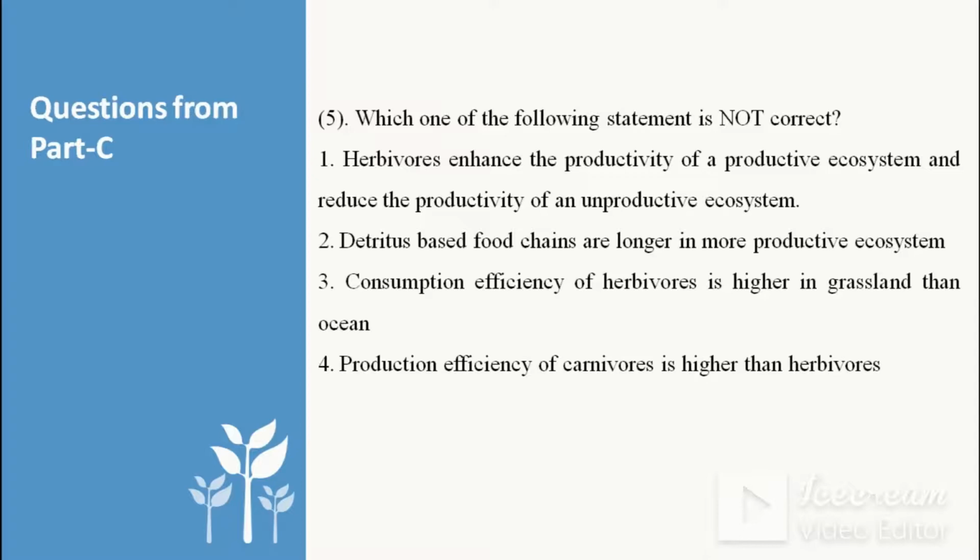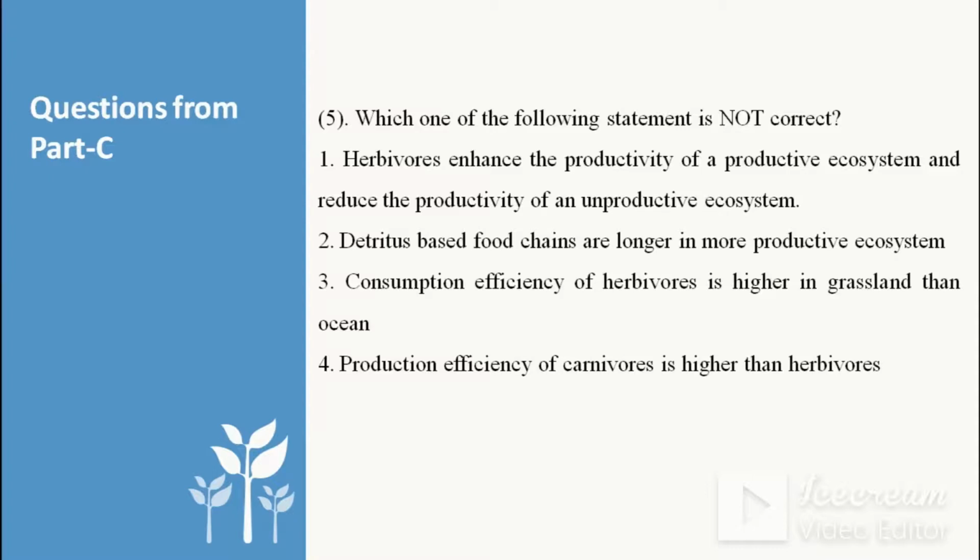So consumption efficiency of herbivores can never be higher in grassland than ocean. So option 3 is not correct. Then we can go to option 4. Production efficiency of carnivores is higher than herbivores. Yes, production efficiency of carnivores is higher than herbivores because they assimilate more and their tissue is much more similar to their own prey. So they have higher production efficiency.